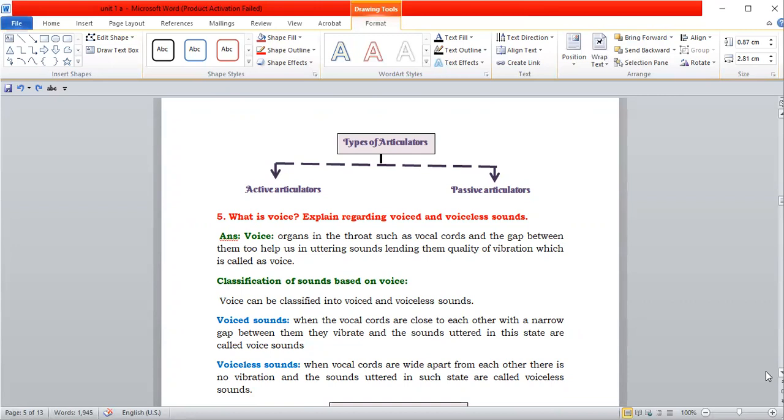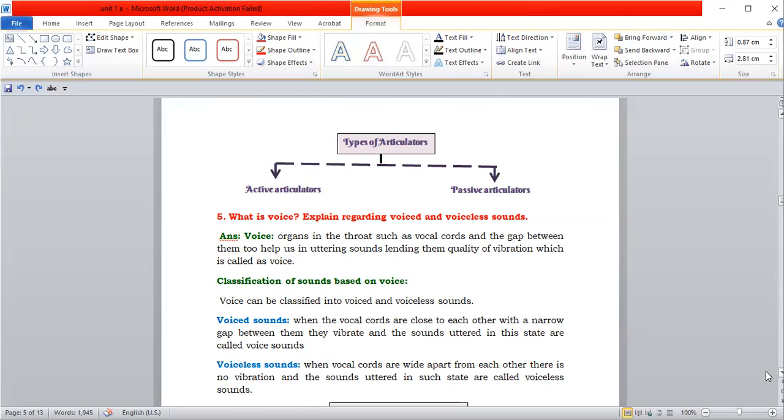So even based on the voice, the sounds are again classified into voiced sounds and voiceless sounds. So what is voiced sounds? When the vocal cords are close to each other with a narrow gap between them, they vibrate and the sounds uttered in this state are called voiced sounds. So the sounds that are produced with the vibration of vocal cords are called as voiced sounds.